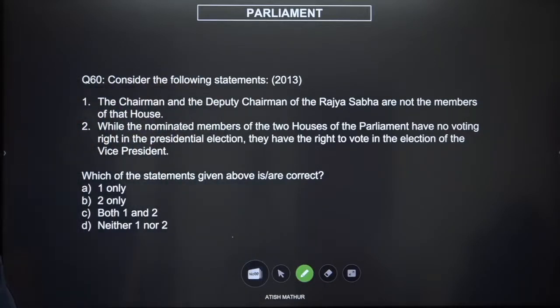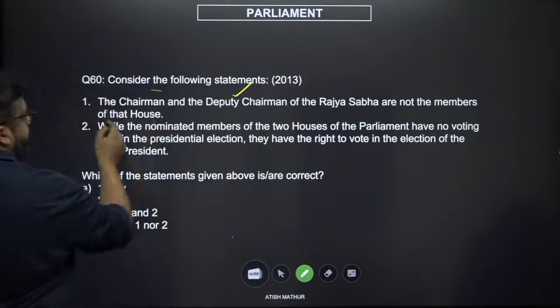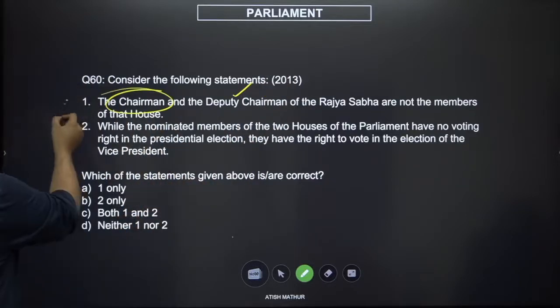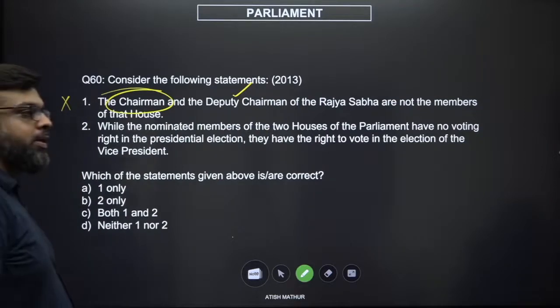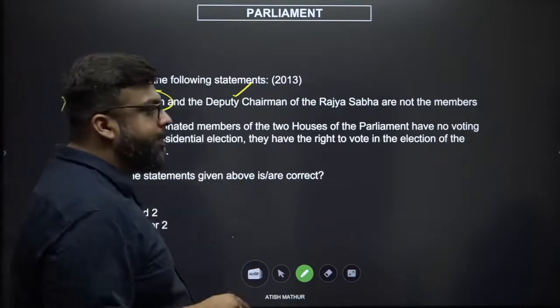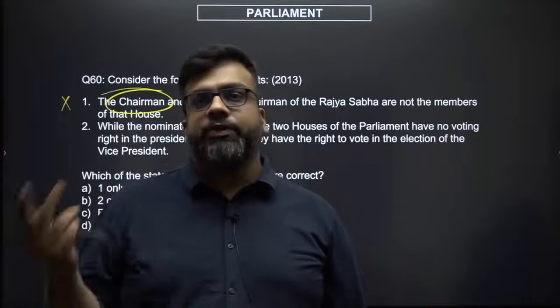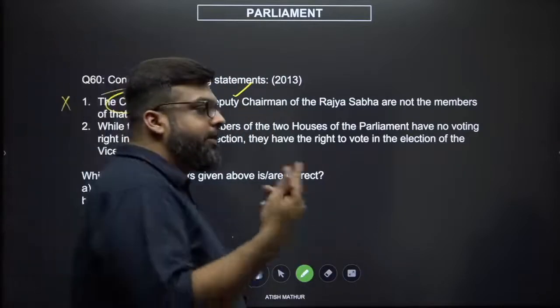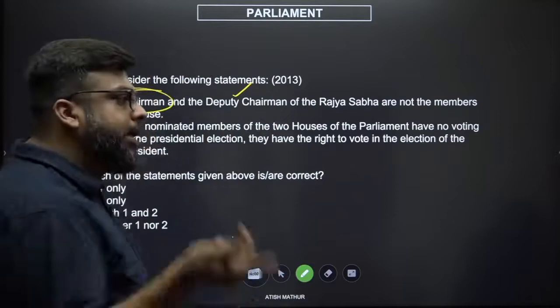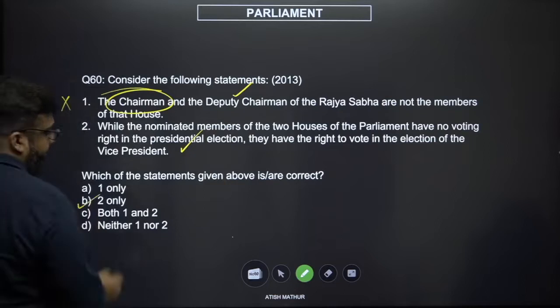The chairman and the deputy chairman are not the members of that house. That is incorrect, because the deputy chairman is elected from the house through simple majority. The chairman is not a member of the house. The first statement is wrong. While the nominated members have no voting right in the presidential election because they don't have the mandate to do so, they have the right to vote in the election of the vice president, because the vice president fundamentally functions as the chairperson of the second house, which is a presiding officer function, and all members are equal in the house. Therefore, elected and nominated members both participate. This is the correct option. The answer should be B, 2 only.